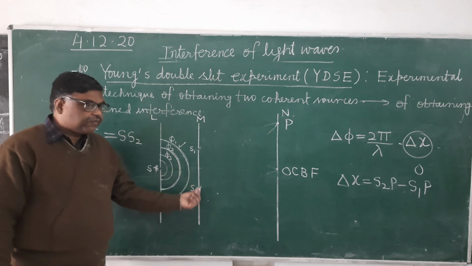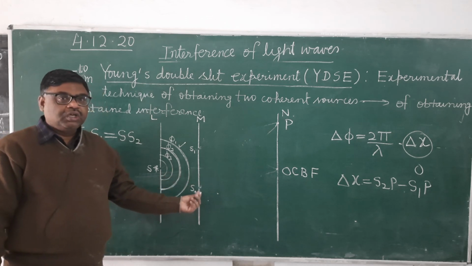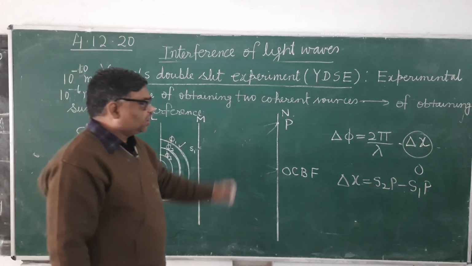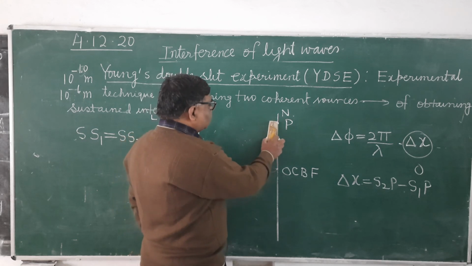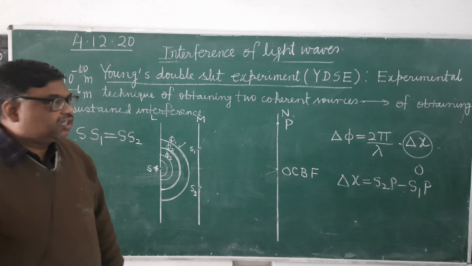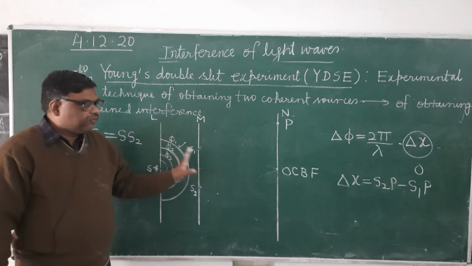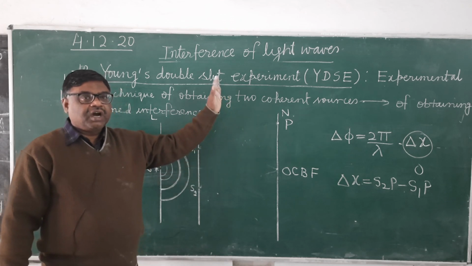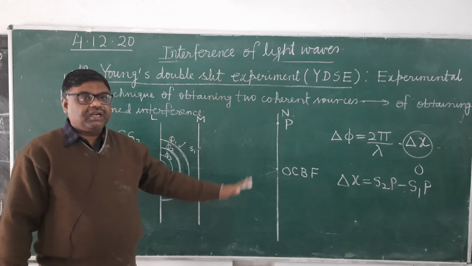Therefore, at the time of emission from S1 and S2, the phase difference will be 0. Any phase difference which arises further is because of the path difference. So when the waves superpose in between these two screens, we get alternately brighter and darker